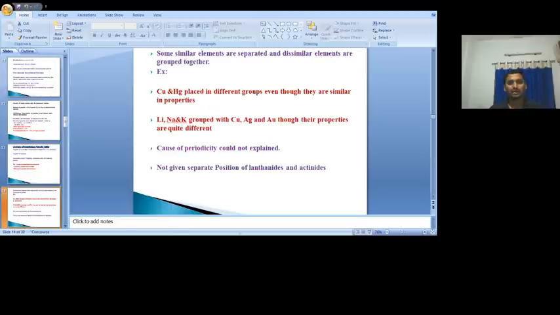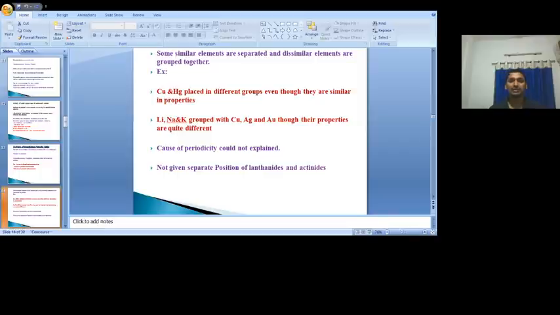And another important drawback of Mendeleev's periodic table. Generally, what is the base for classification of elements? The elements which are similar in properties are placed together, and those which are dissimilar in properties are separated from one another. But here he was also neglecting this at certain times. Similar elements are separated, dissimilar elements are grouped together.